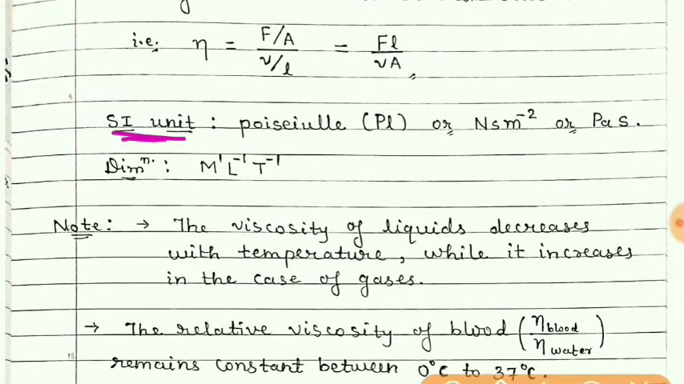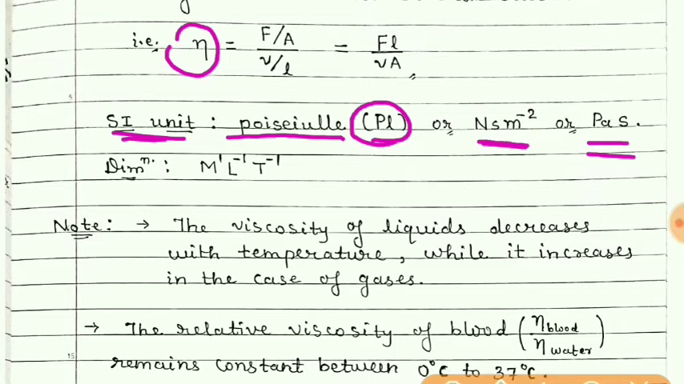Now the unit of this coefficient of viscosity is Poiseuille. In short, symbolically we can write it as PL, or it is Newton second per meter square, or it can be written as Pascal second. This unit you can easily obtain from this formula.